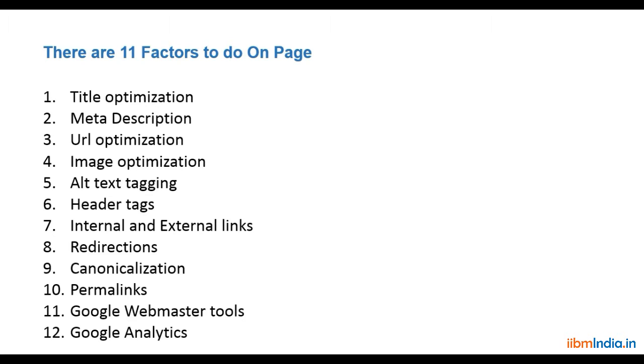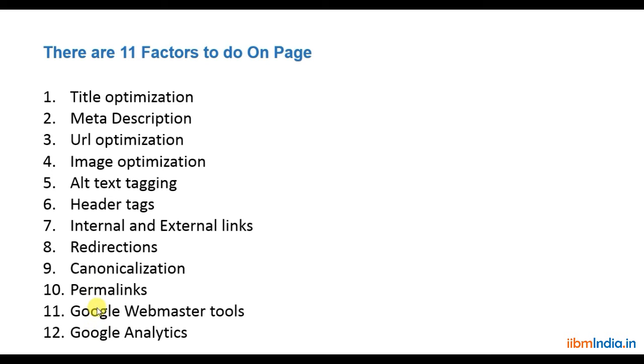Now, to do on-page optimization, we have 11 factors. The first one is title optimization, then meta description, URL optimization, image optimization, alternate text tagging, header tags, internal and external links, redirections, canonicalization, permalinks, Google Webmaster Tools, and Google Analytics.